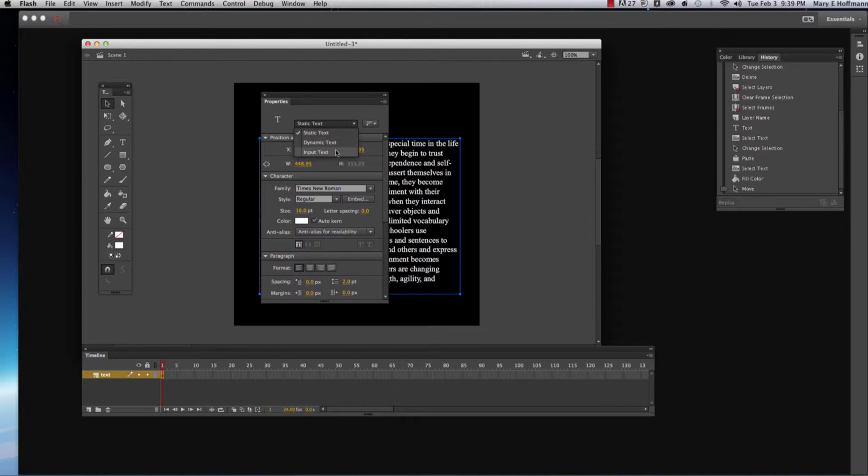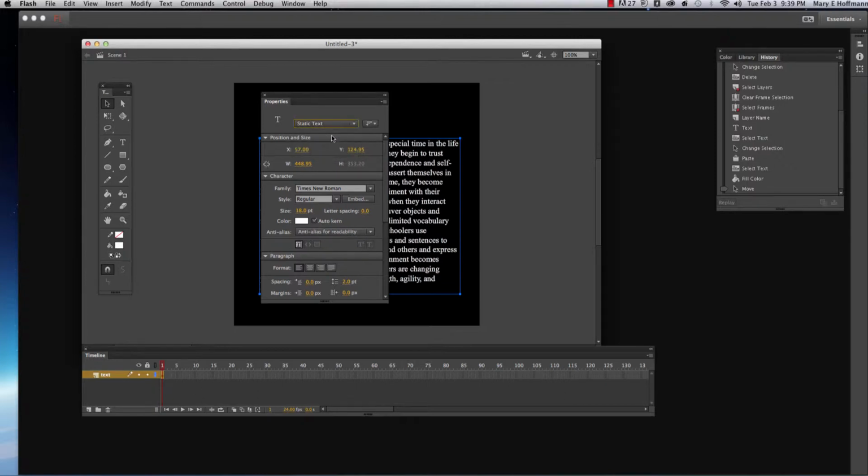The last one is called input text. Input text is something that you will use if you want your user to enter something from the keyboard or a touchscreen. With ActionScript code, you can analyze the text, store the information, and process it for different responses during the playback of the project. For example, you're going to use input text for questionnaires or for order forms for online purchasing. What we're going to use right now is just static text.